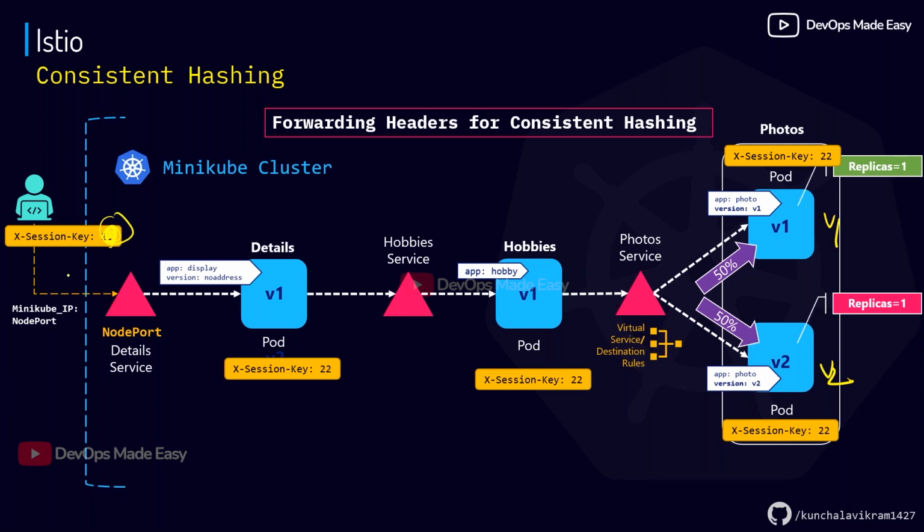But what happens if the user doesn't send this header? He'll always be redirected to V1. How is this possible? Because I'm configuring Istio like that.